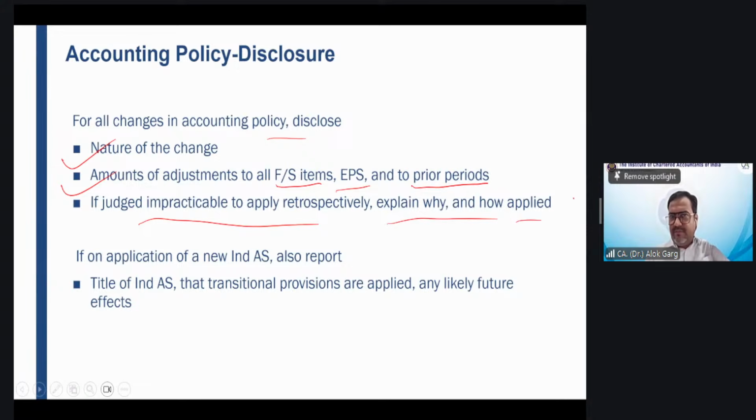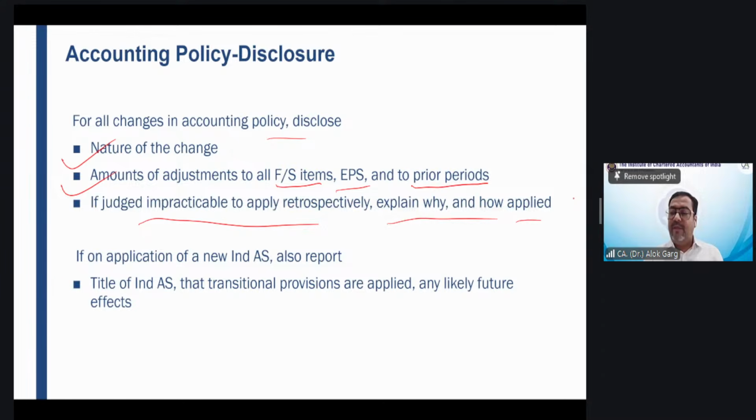If you know that you have to take the impact of this change in accounting policy for the last 11 years, but you don't have the accounting records for the last 11 years. Why? Because 6 years back there was a fire in the premises of the company, and all the accounting records were destroyed.